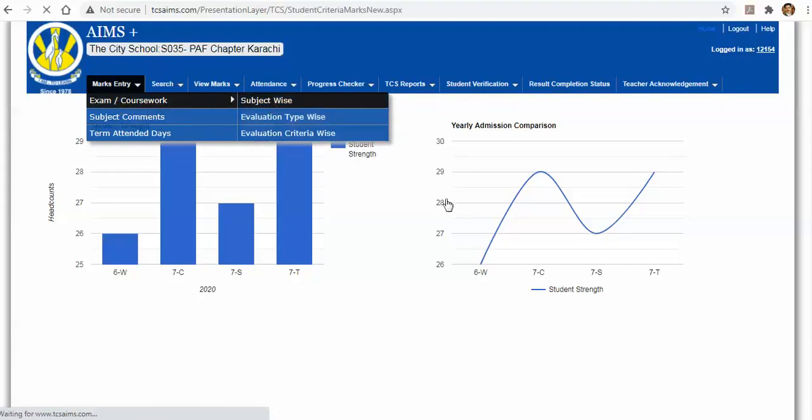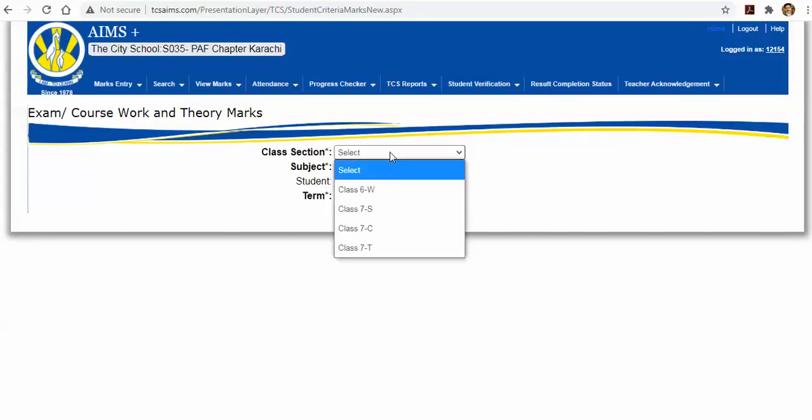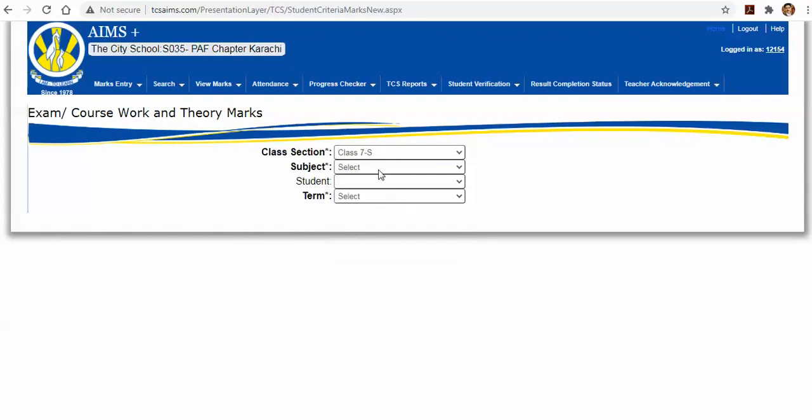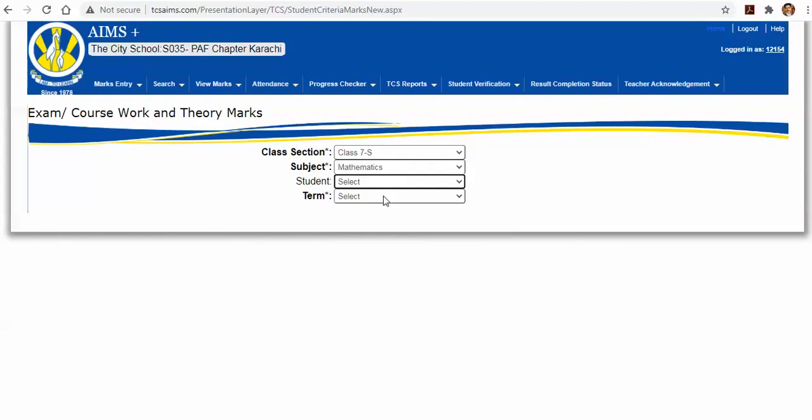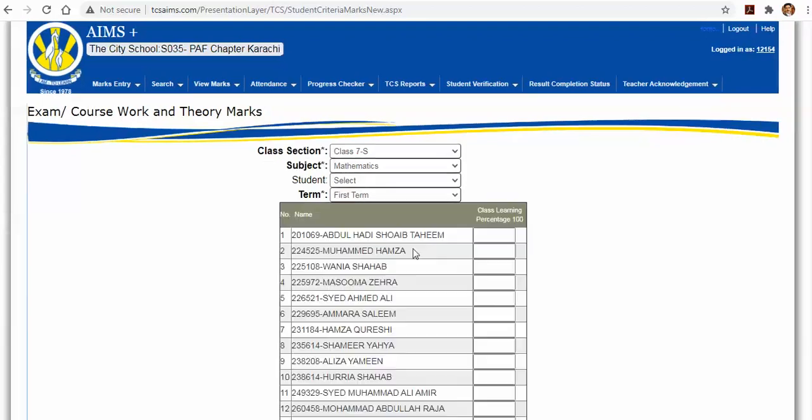As per practice, select exam, subject coursework marks, select the relevant class section, subject. It depends whether you select a single student or leave it to select, then all students will appear on the screen. Do not forget to enter whole numbers only, no decimal values for the class learning this term.